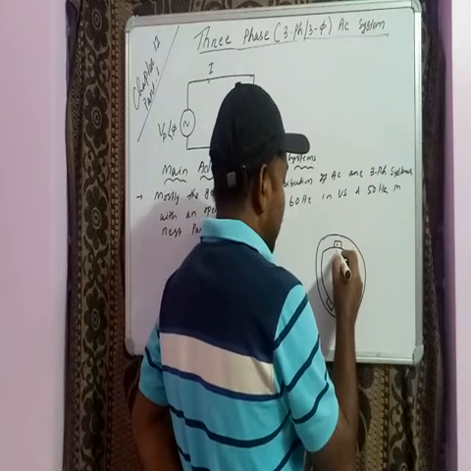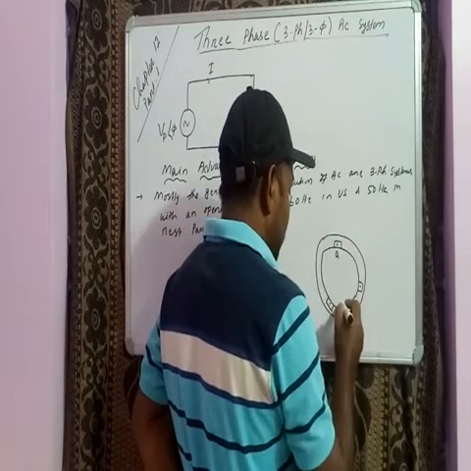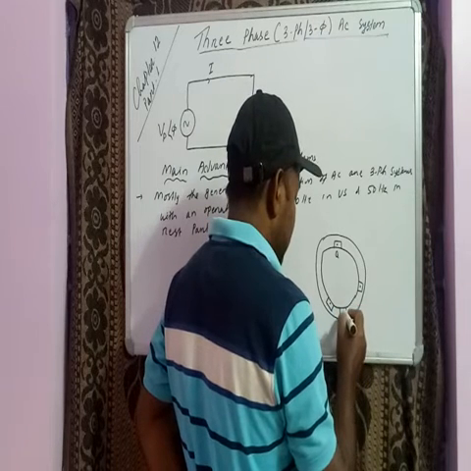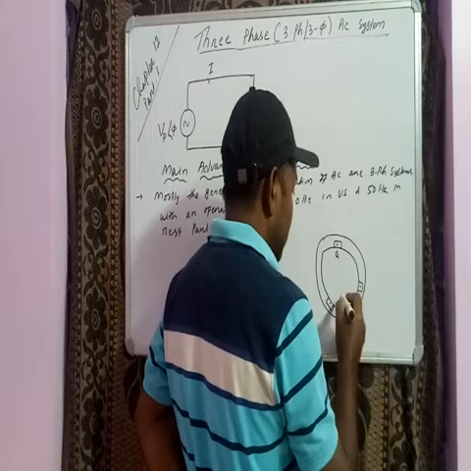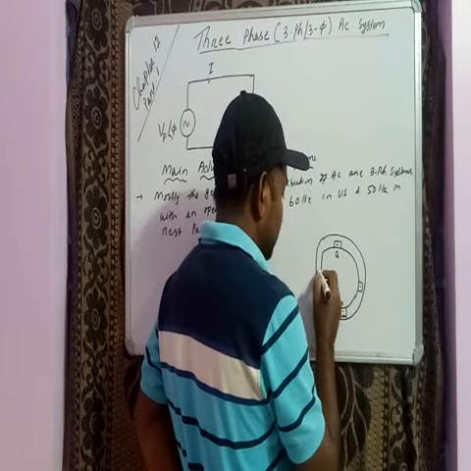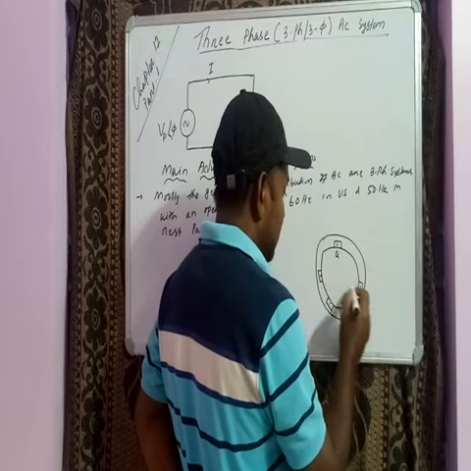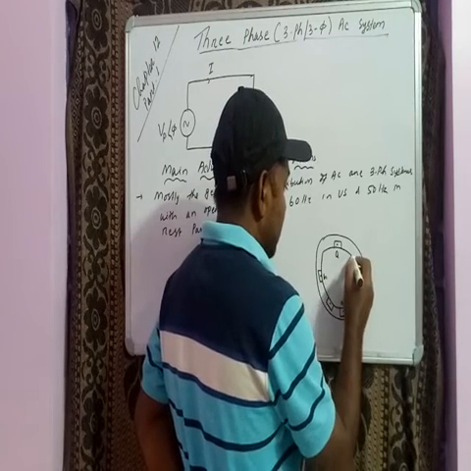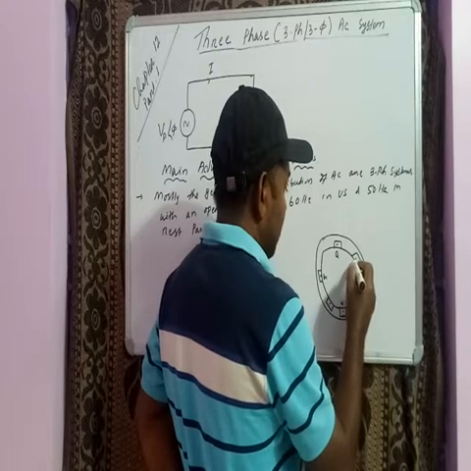Let it be A, and its opposite will be A dash, because every coil has two ends. Let it be B, B dash, and C, C dash.